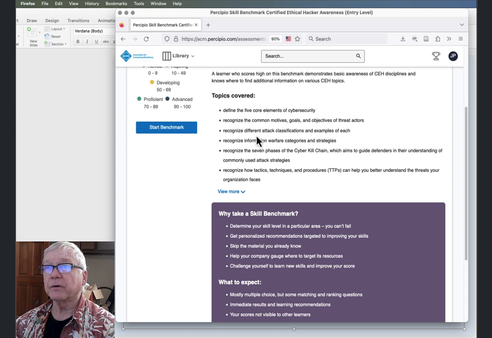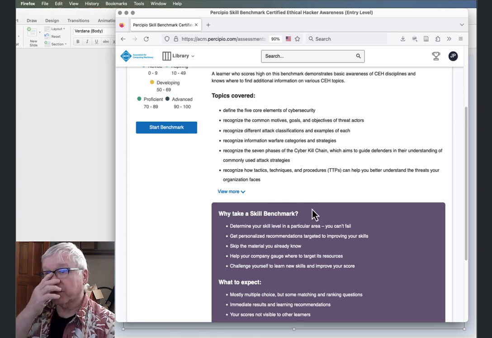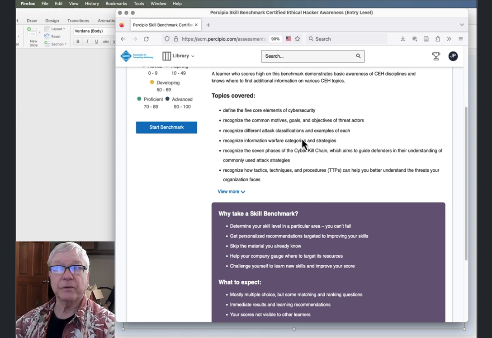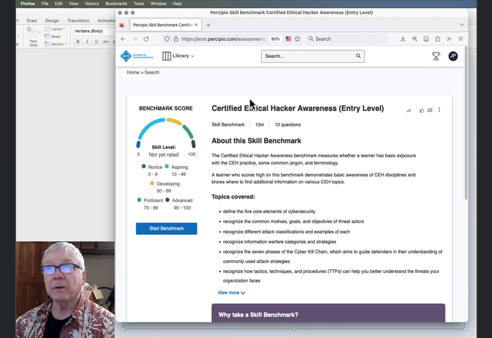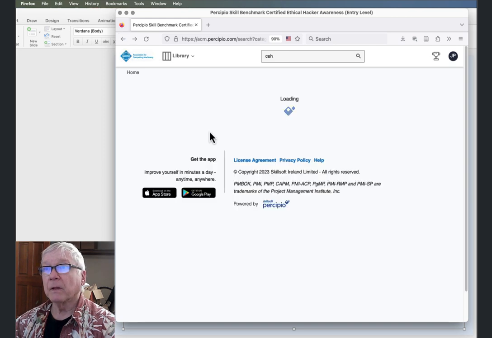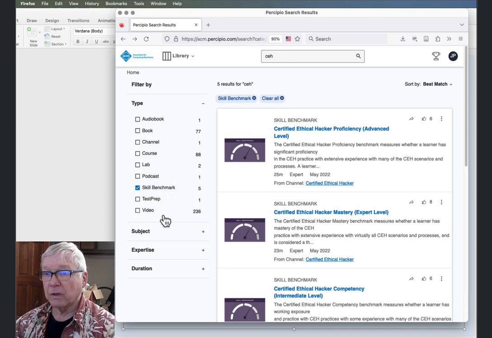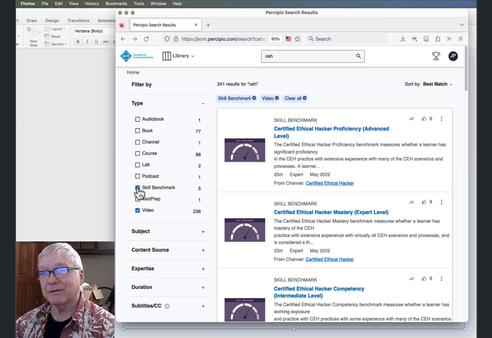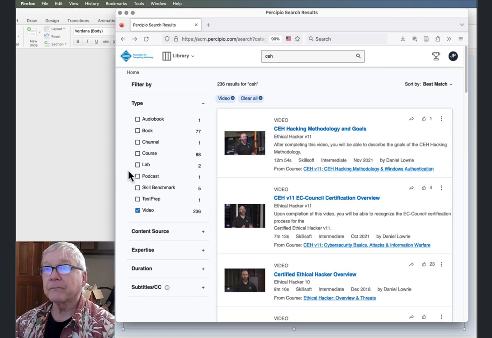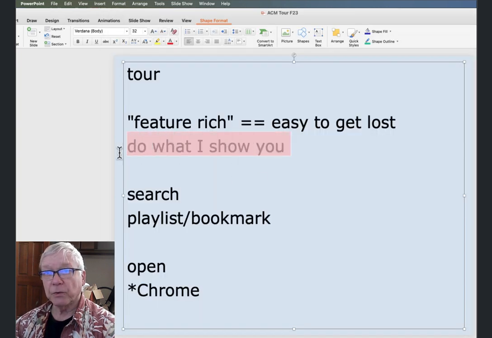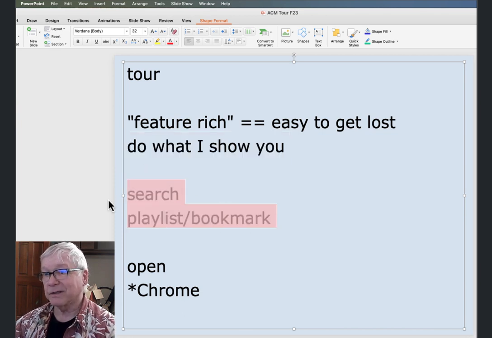So topics covered, 5 core elements of cybersecurity. So there may be some of these kinds of things that we will refer to here in ACM at some point during the semester. Nonetheless, as you can see, there's a whole lot for you to choose from, 236 videos, no waiting. But nonetheless, wait for the ones that I show you we want to look at, because you're going to want to spend your time on those. But nonetheless, for your 19 bucks, you're getting an awful lot right there. Right?